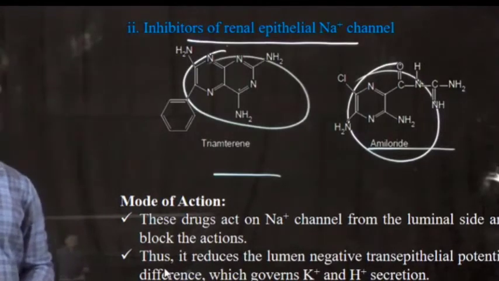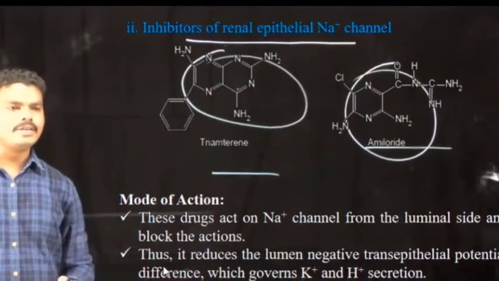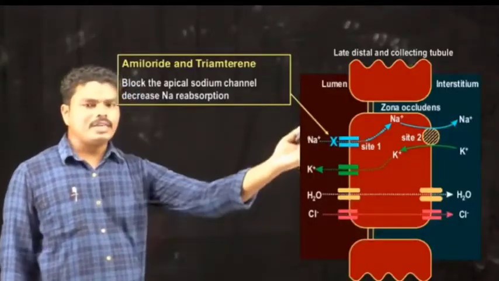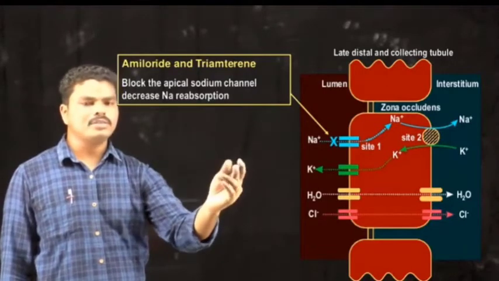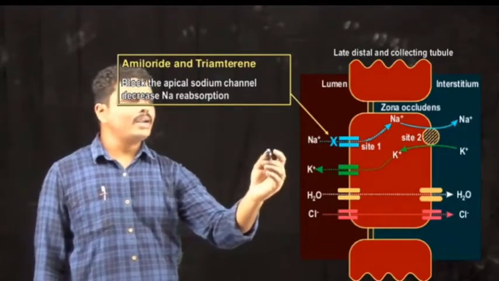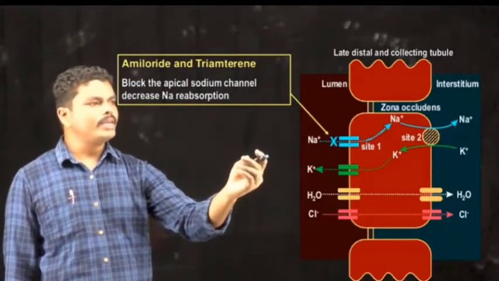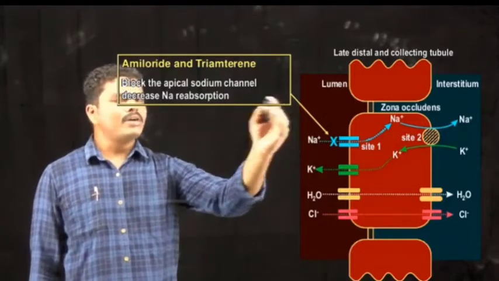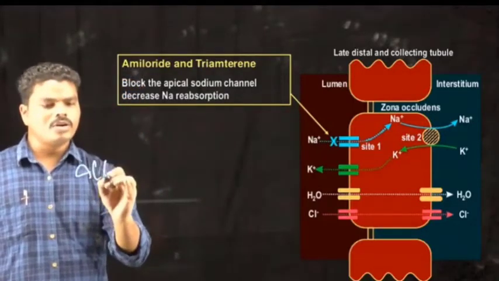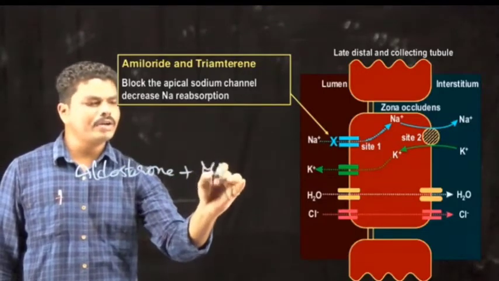And when you see the mechanism of action in case of these sodium channel inhibitors, so here we can see the mechanism of action in case of inhibitors of sodium channels. As I said, there are two types of proteins that can be expressed or produced from the complex of aldosterone plus mineralocorticoid receptor.